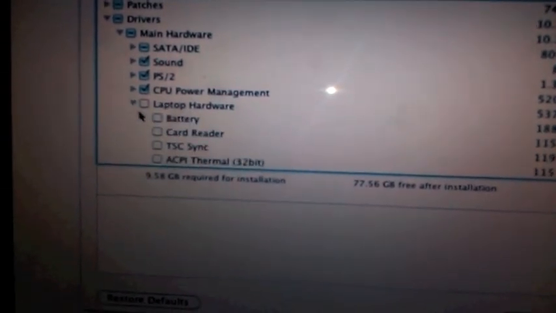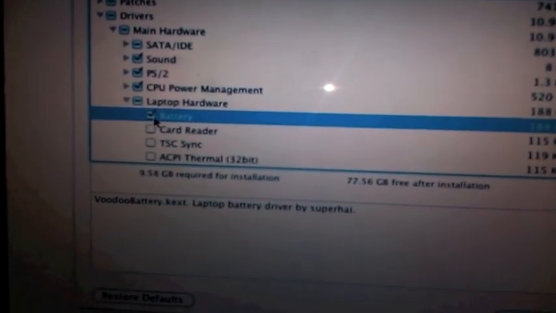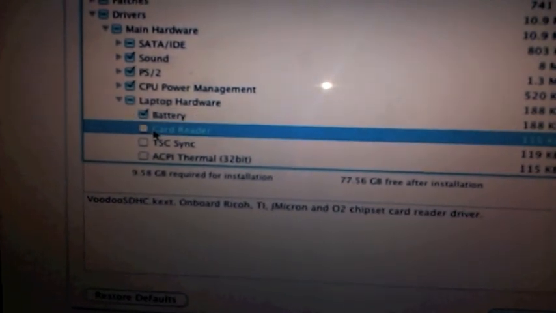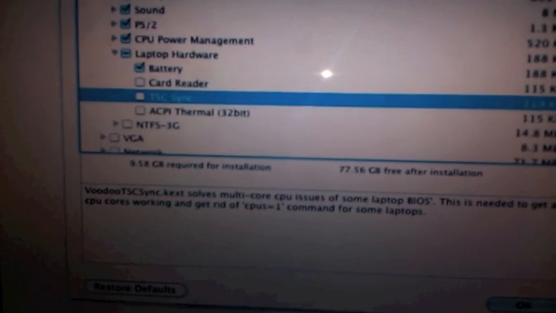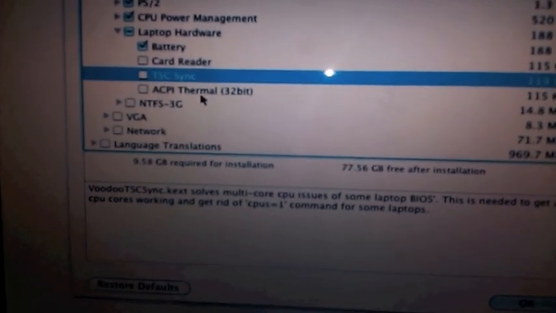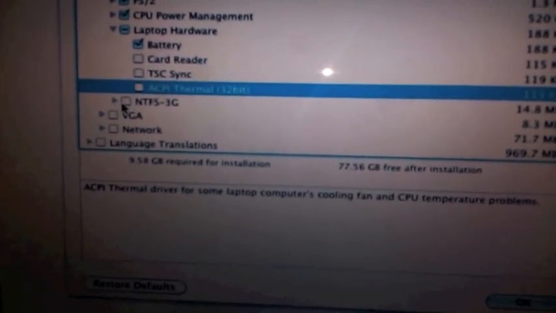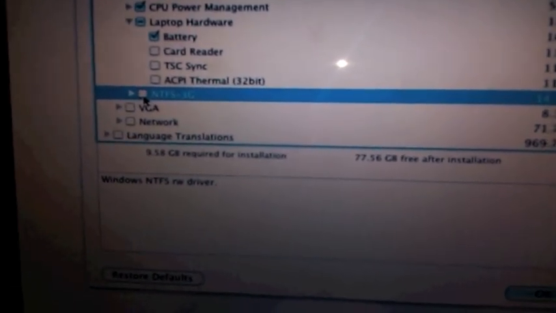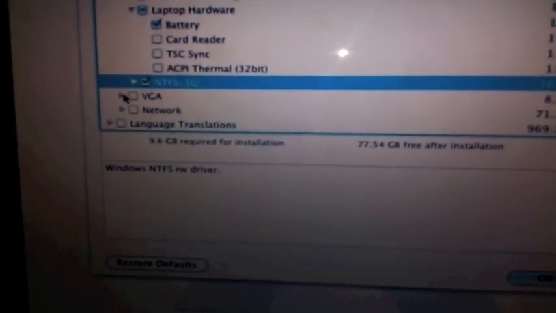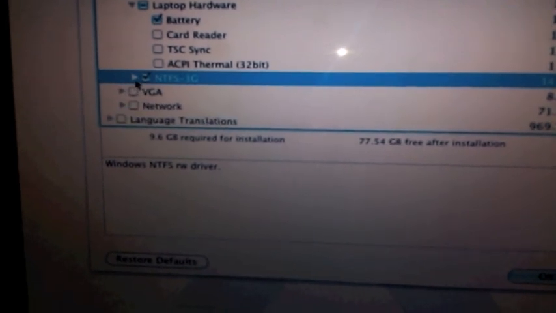Now for the laptop hardware, make sure you install battery. Card reader is optional, you don't need that. You must install MTFS 3G. For VGA, just leave that blank since you have graphics enabler.